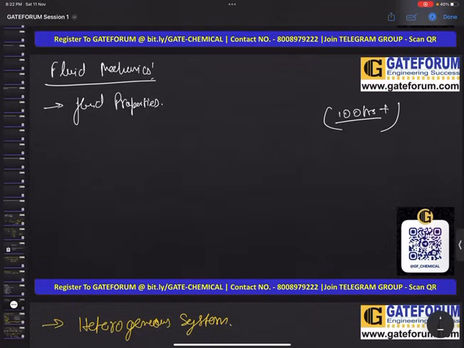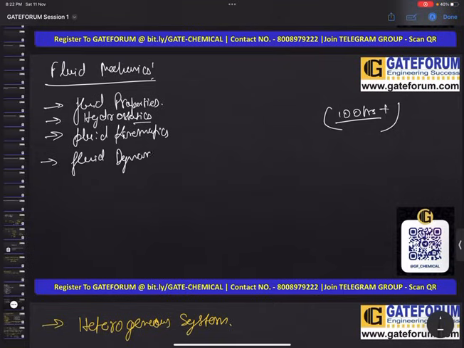After that, we will move into fluid kinematics. Hydrostatics is there, but in our chemical engineering very little is there. So we will just look into it. The main thing is our fluid dynamics.